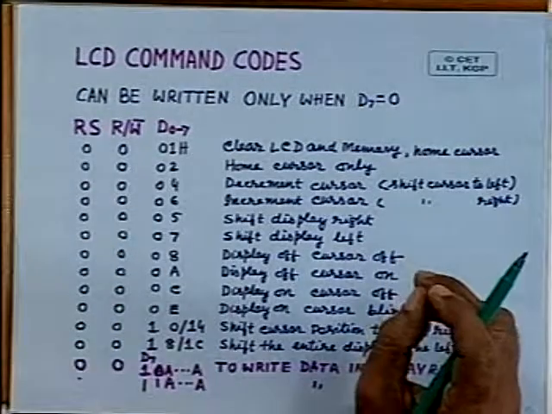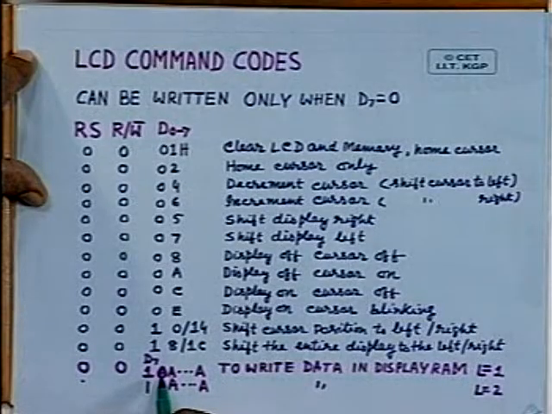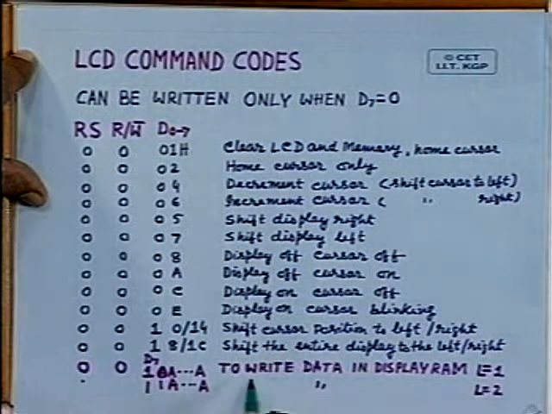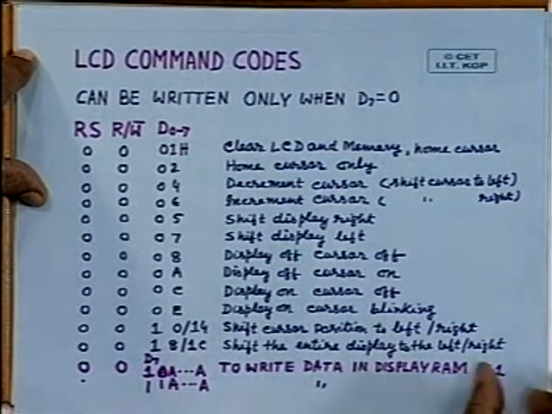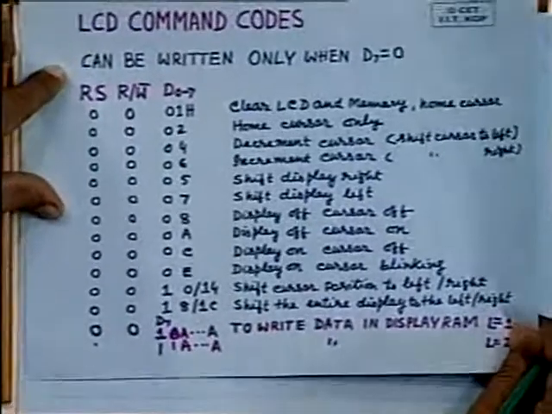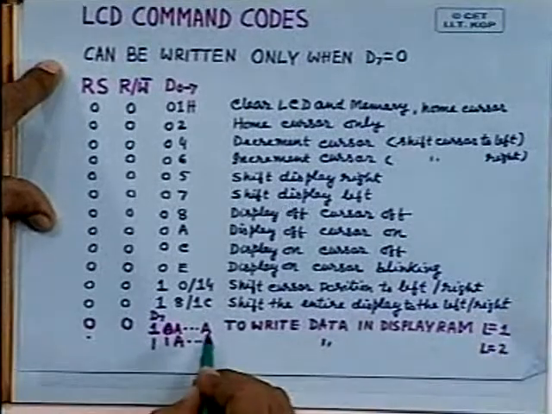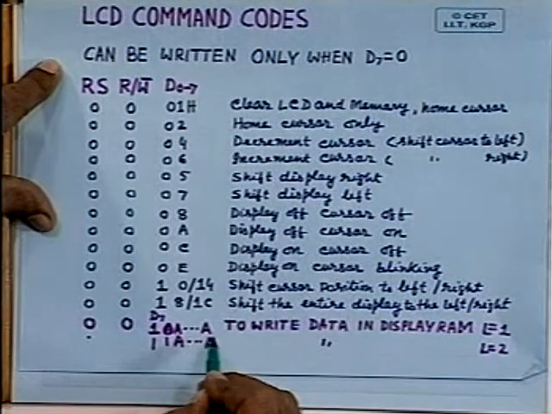You can also write into the data registers by writing some value. Say if D7 is 1, then 0, then by providing the address in the remaining bits, you can write data in the display RAM, either in line 1 or in line 2, by writing this value. Then if you execute that write operation, it will go to the display RAM.